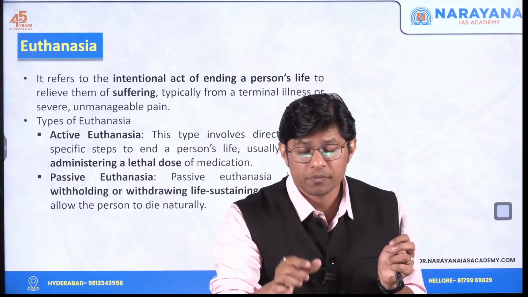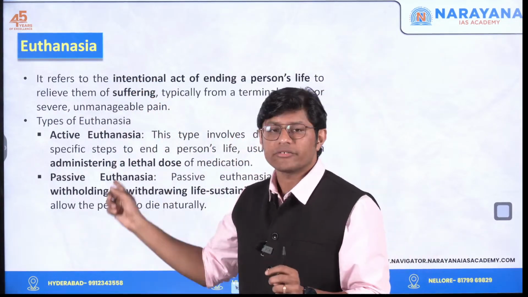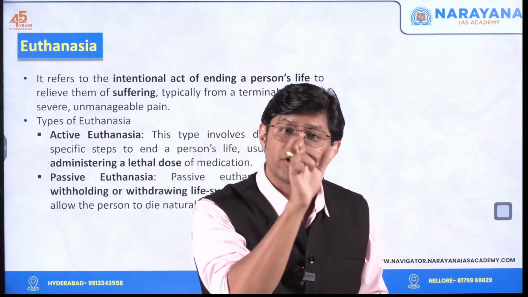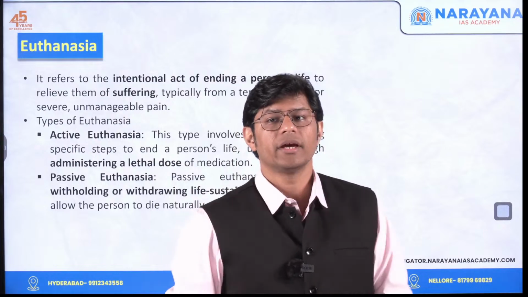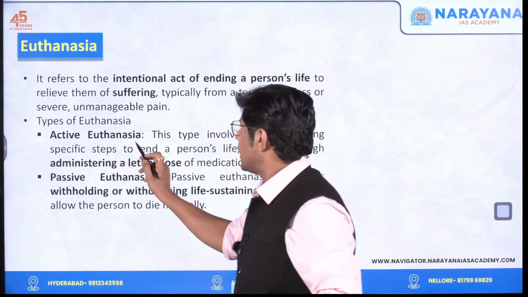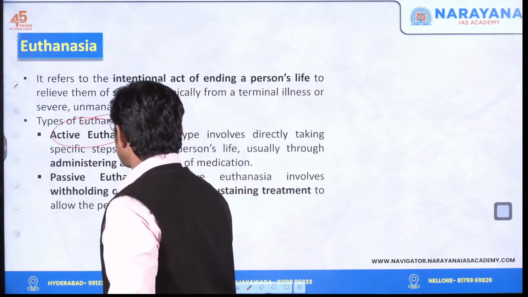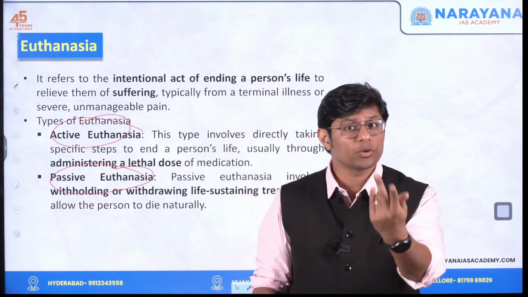Now, here, euthanasia refers to an act of ending that person's life. This is referred to as euthanasia. Euthanasia is of two types: active euthanasia and passive euthanasia.